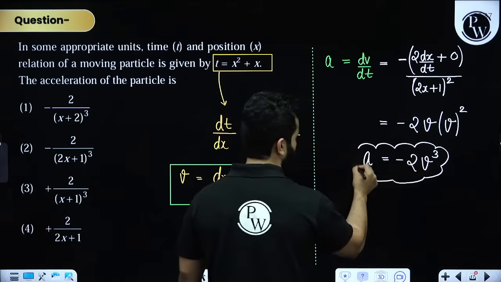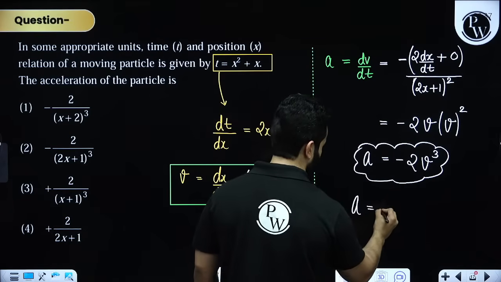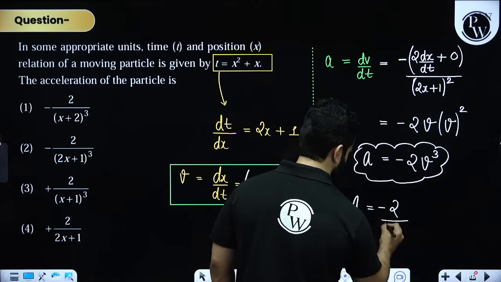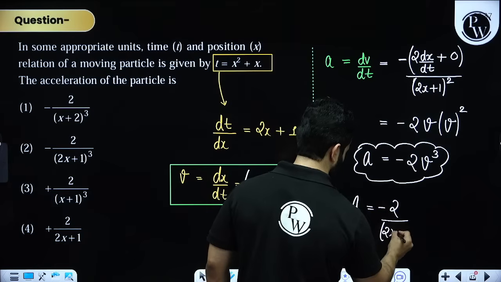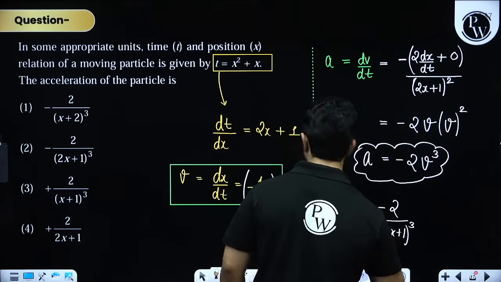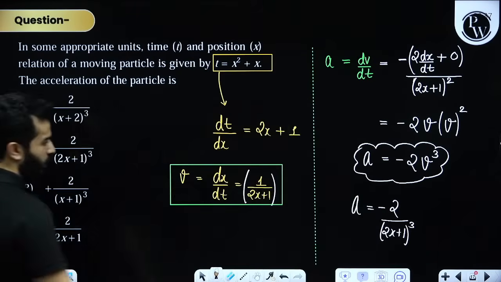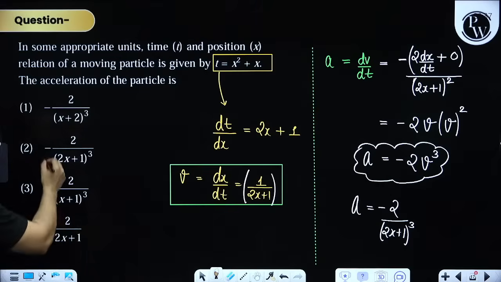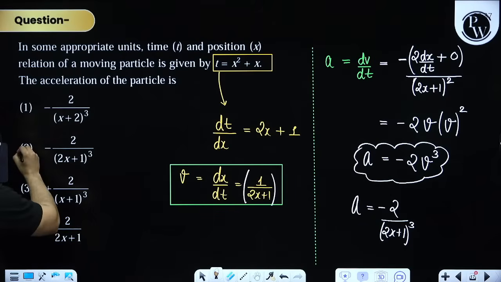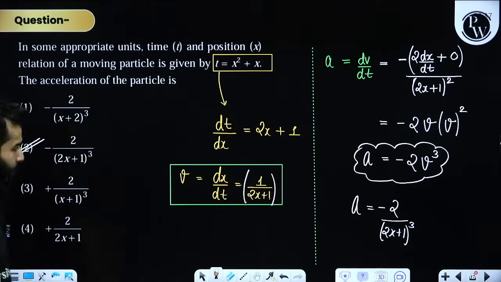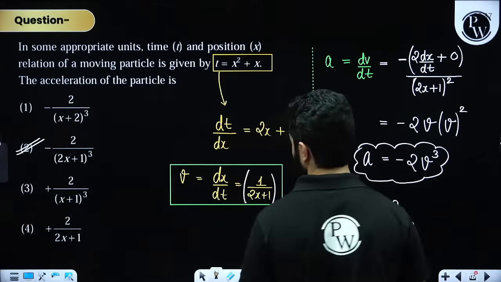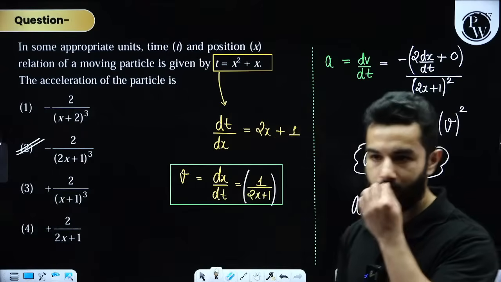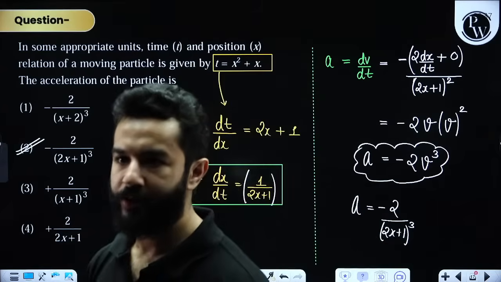Now you can substitute the value of v: minus 2 divided by 2x plus 1 whole cube. So the answer is the second option. Clear? Any more doubt, my dear friends?